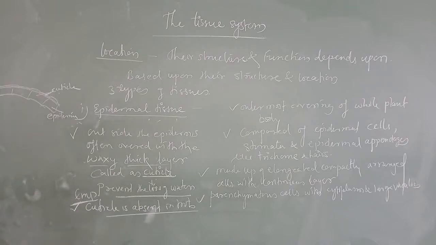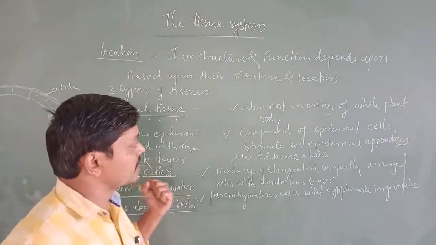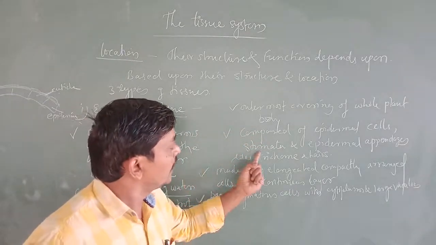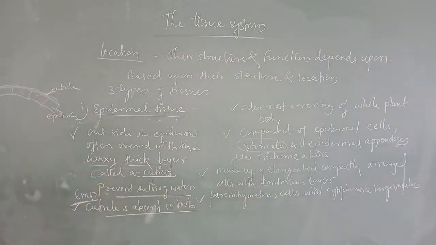Now another thing: I told you it is composed of epidermal cells and stomata. Now we are going to start discussing the stomata. What are the stomata and what is the function of stomata? Stomata are the structures present in the epidermis of the leaves.